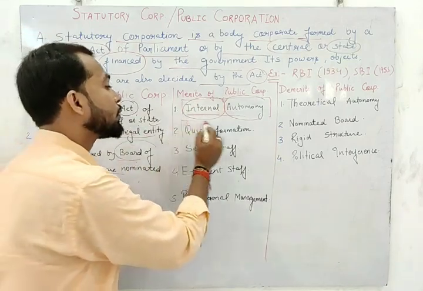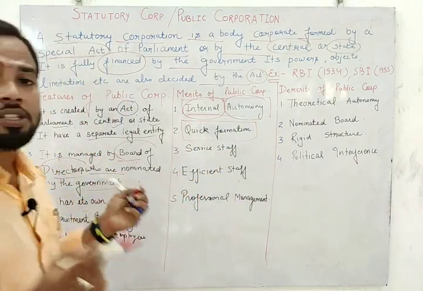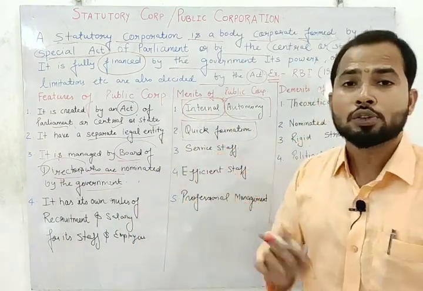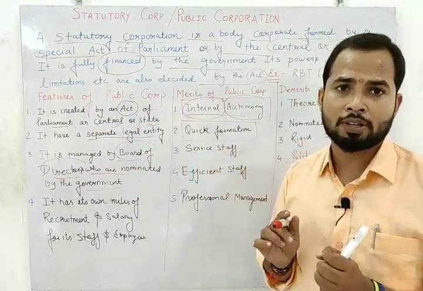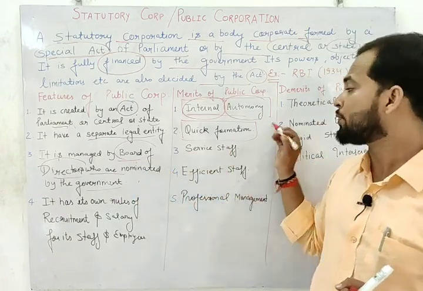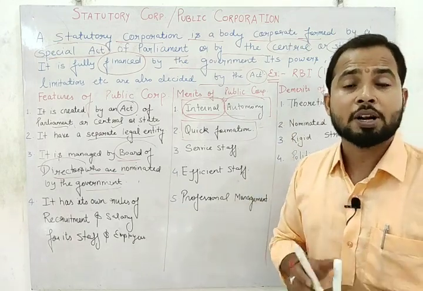Next one is quick formation, because it is controlled by the board of directors. Because it is controlled by the board of directors, there is no need to ask everything of the government. The board of directors is nominated by the government, and the corporation is started by a particular act.